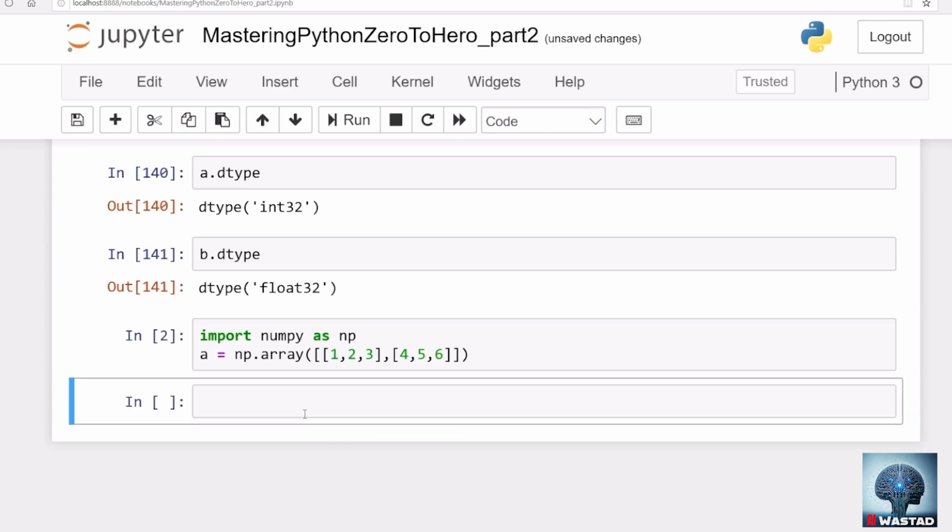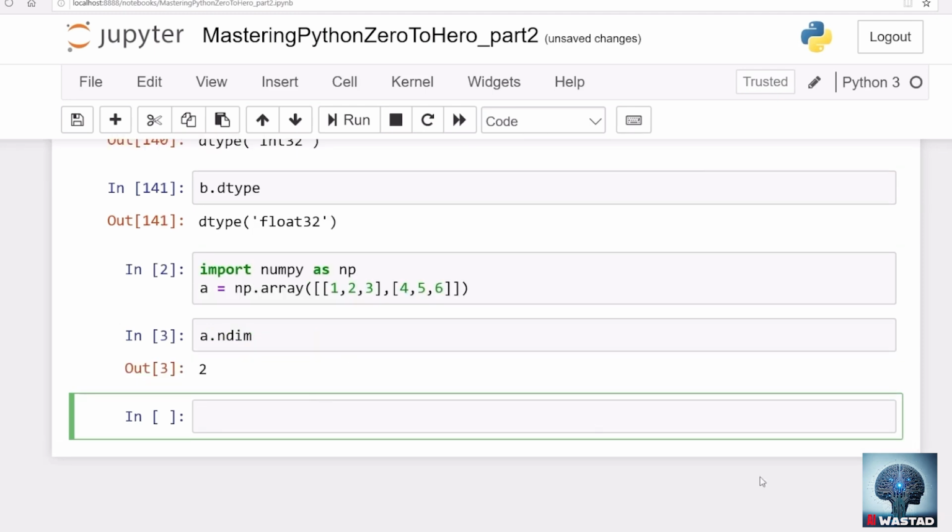Okay, we need not import that every time. Actually, I'm recording this video after a few hours, and I have restarted all these things, so I have to import now for the first time. But once imported in the notebook, as long as the notebook is running, you need not re-import anything. Okay, so a.ndim, for example. That is 2 here because there are 2 dimensions.